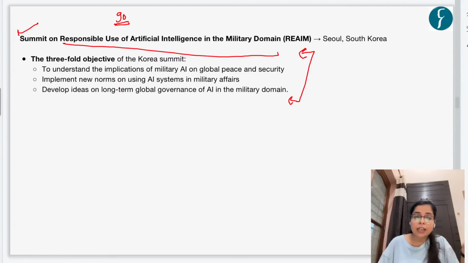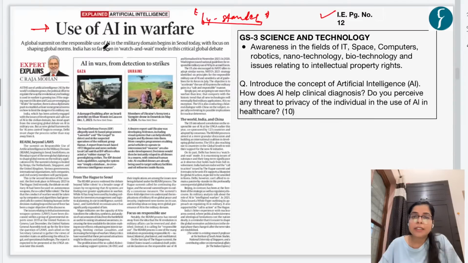So, the author says that India should also be party to this summit, and India cannot afford to be a bystander. That is, India should also be involved in the formation of these global protocols to promote the responsible use of AI, as this increased use of AI in the defense sector will also ultimately impact India, right?